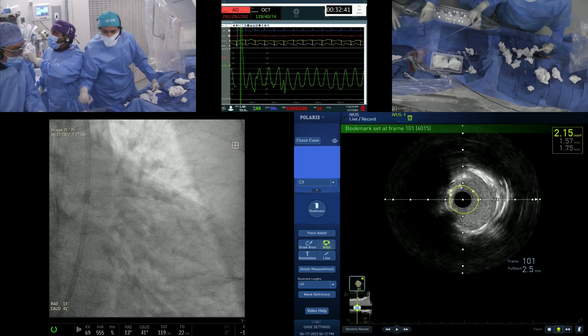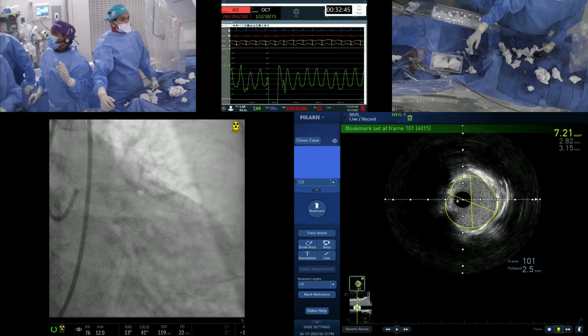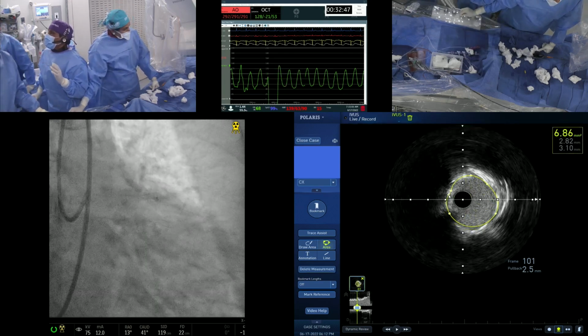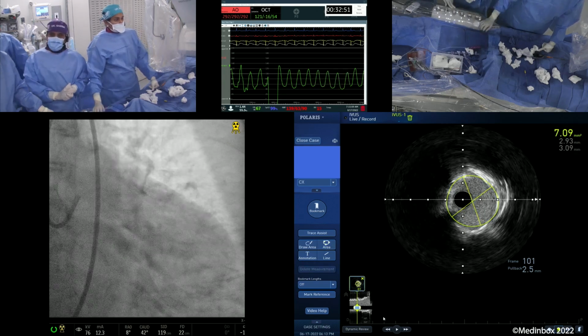Show how much it opened and shown that it is very nicely 5.5. How much is it? Just a minute. Yeah, right there. 7.2, 7.5, like 7, 6.9. All right, we are done with this. Brilliant.